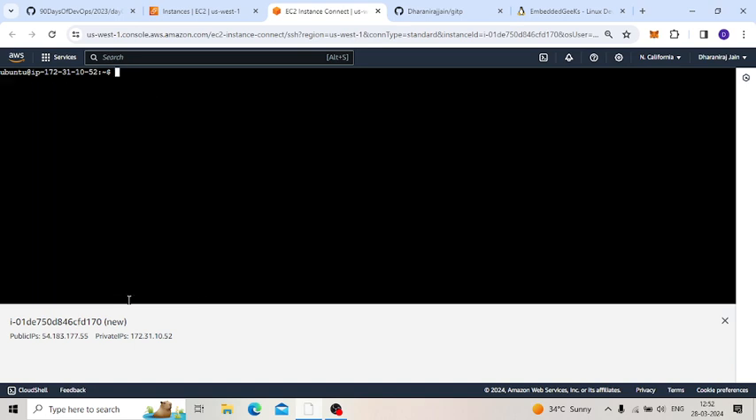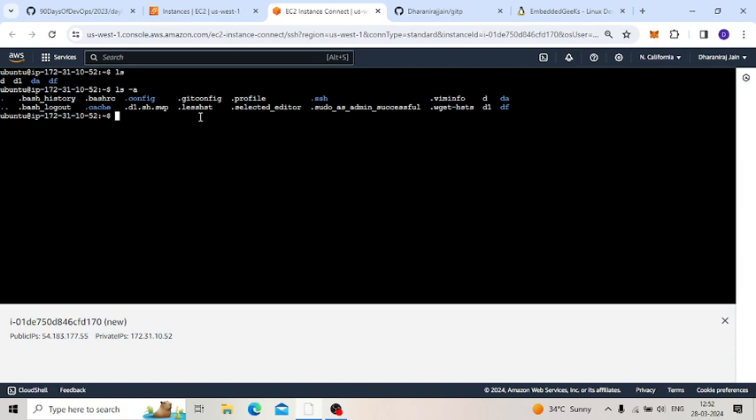Now I will show you how we can identify hidden files. We can use the ls -a command. With the help of the ls -a command, we can see the hidden files also. Here you can see some hidden files, .config and .cache and others. So this is how we can see hidden files.